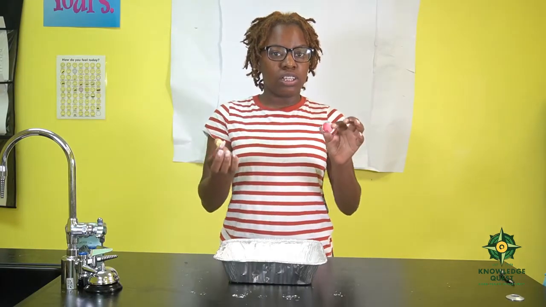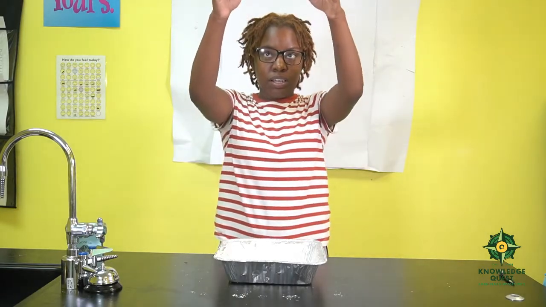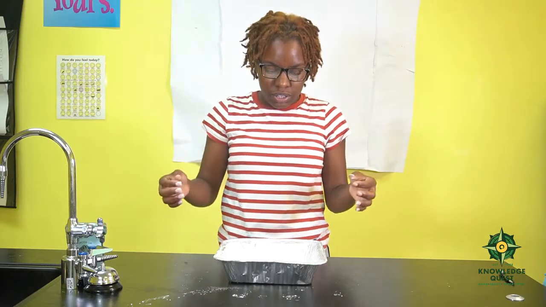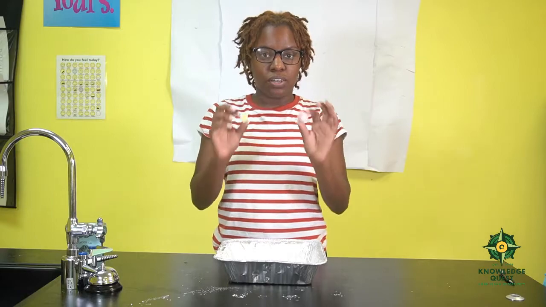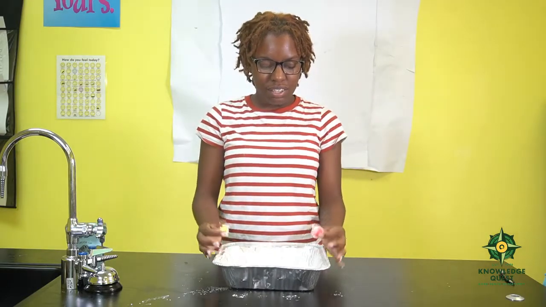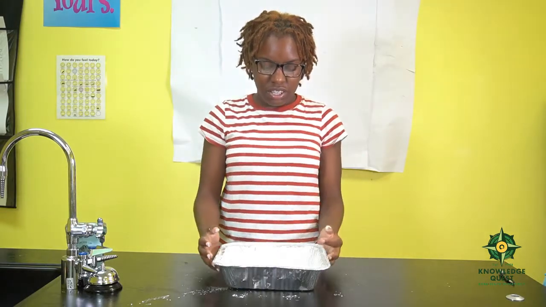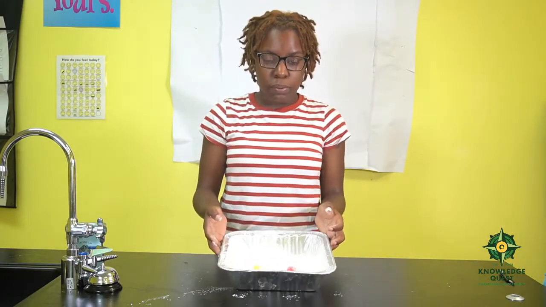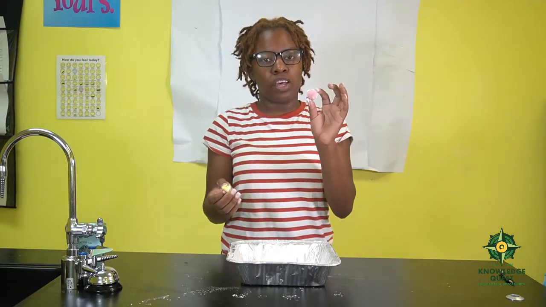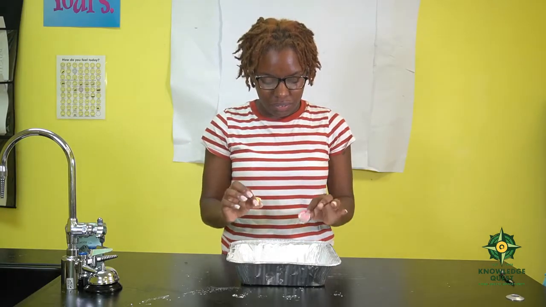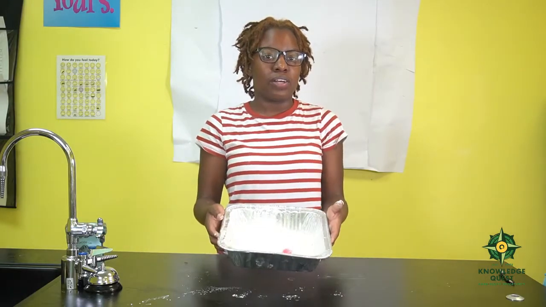The acceleration is always the same, but the mass is very different. We will test it out right here with the floor. As it drops, you can tell that the marble has more force than the paper. Okay, I'm going to do it again in case you guys missed it last time. As you can see, the marble dropped faster than the paper because the marble has more mass than the paper. So that is Newton's second law of motion, where force equals mass times acceleration.